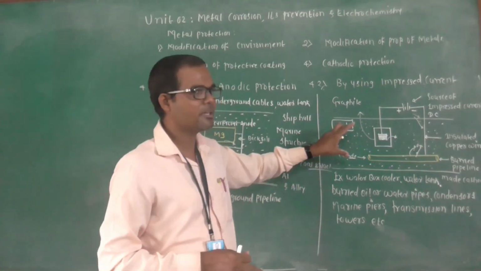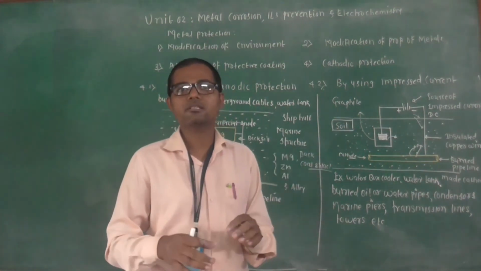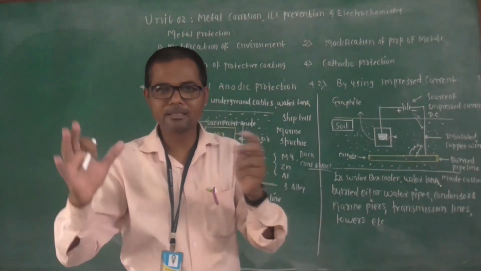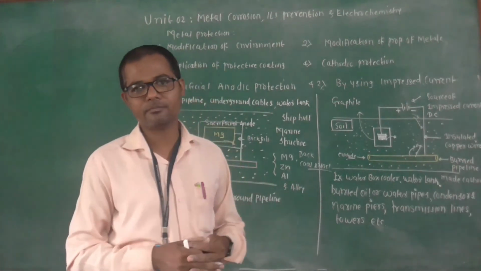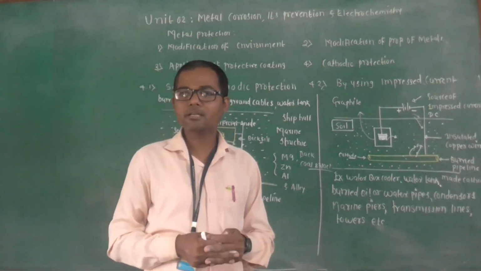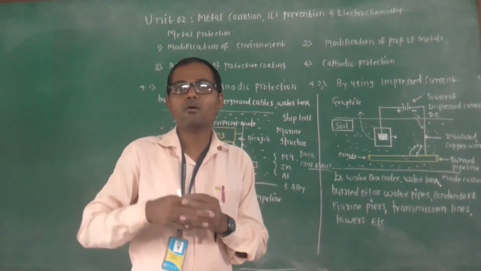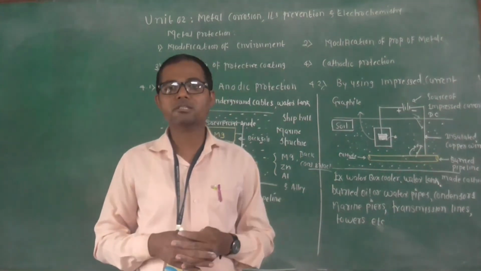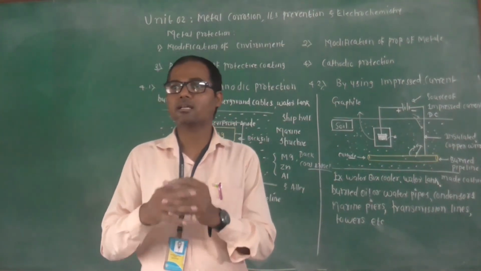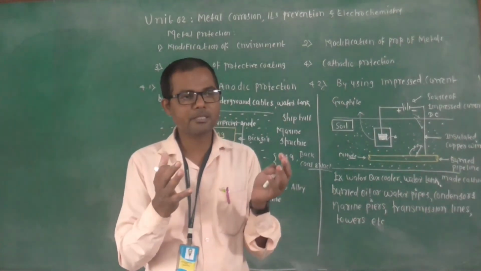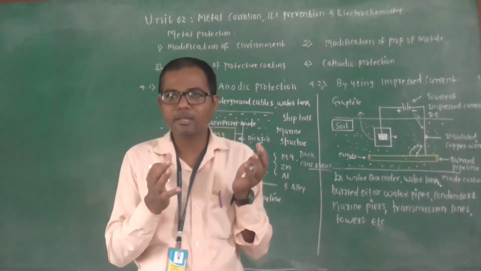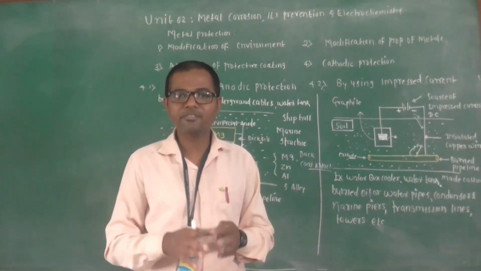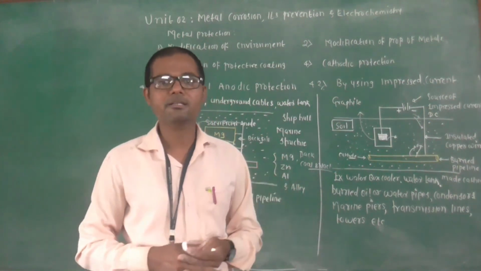These methods are generally applicable for structures that are huge in size. This method is applicable for large structures, and it is one of the long-term methods where the cost is very high. Therefore, for structures which have a very high cost, which are precious and very important, so that we cannot change them regularly, we can use such a method, which is called impressed current.